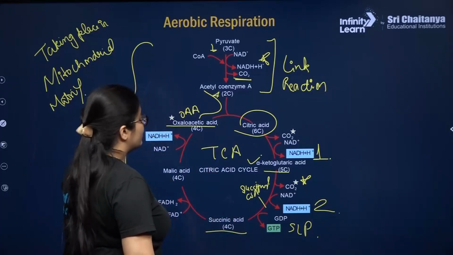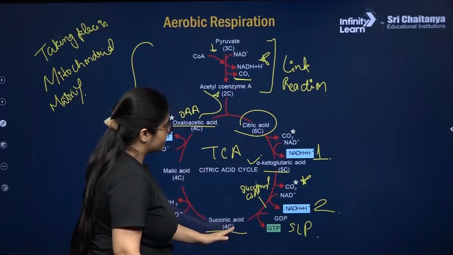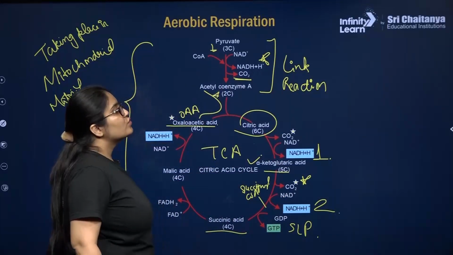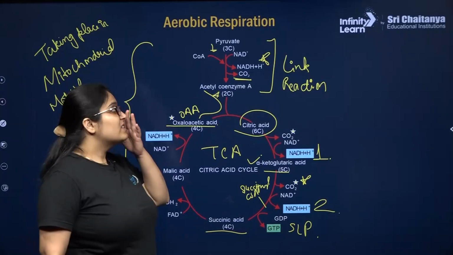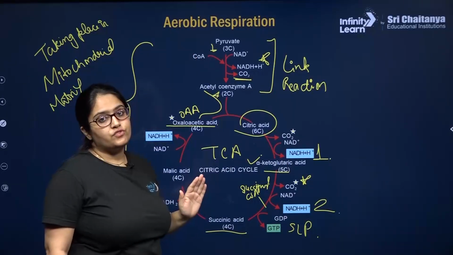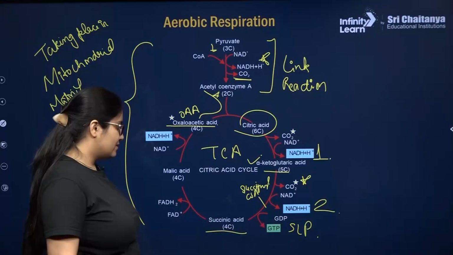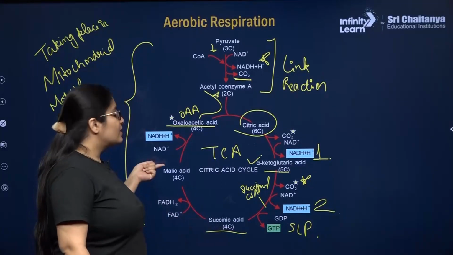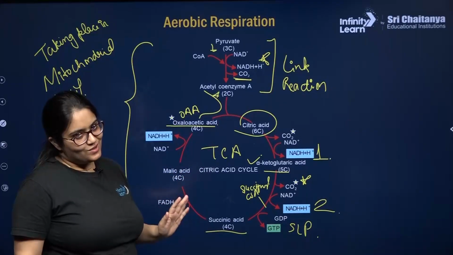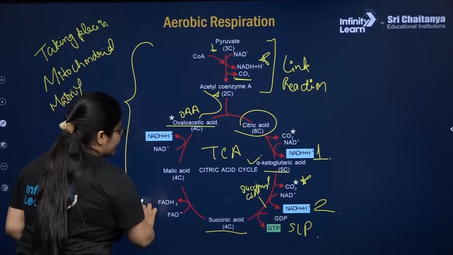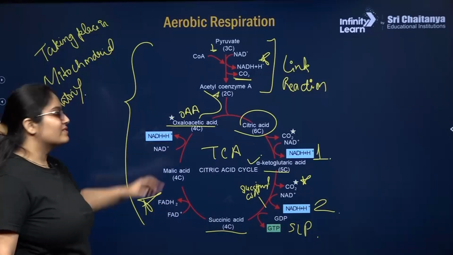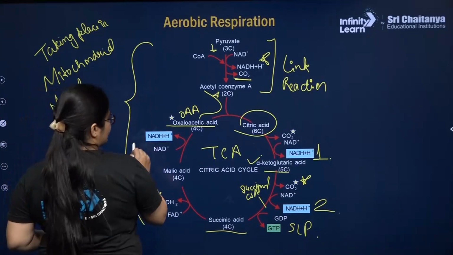Now remember, till here, from citric acid to succinic acid, 2 NADH plus H plus and 2 CO2 molecules are released, and 1 CO2 is also released in the link reaction. So understand, pyruvic acid has 3 carbon, and all the 3 carbons have come out in form of CO2. So complete breakdown of pyruvic acid has taken place. So succinic acid will convert into malic acid, which is a 4-carbon compound. No carbon will be coming out in form of CO2, but there will be production of one FADH2 molecule over here. When malic acid finally converts into oxaloacetic acid, here also one NADH plus H plus is produced.